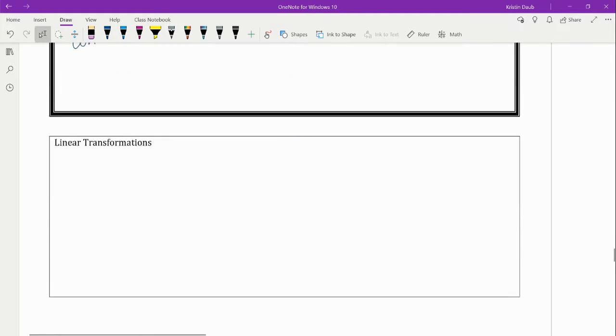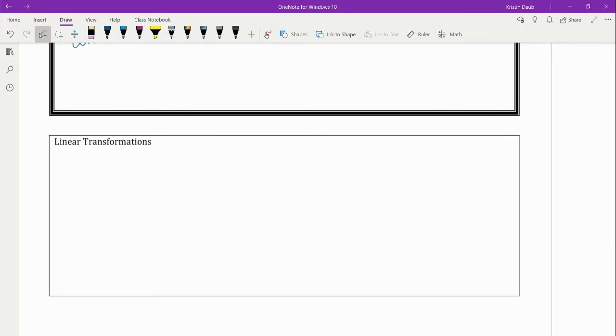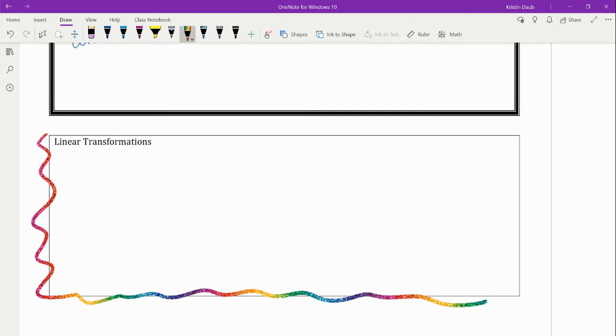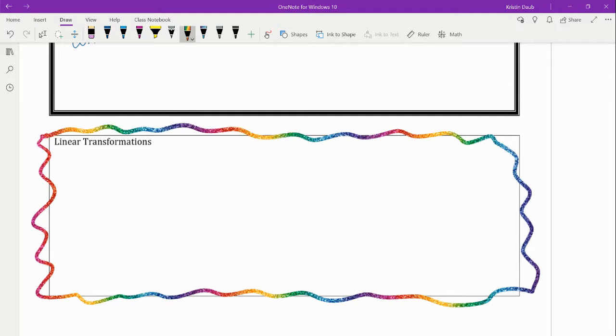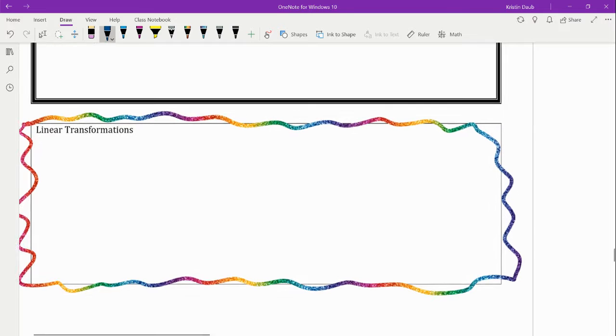Now I put linear transformations here. This is really the key takeaway. I would want you to just kind of star the box. Okay, this is really important, and I should have put it in an even more bold box, but I forgot. So what we're going to do is let's just create a rule for all linear transformations.